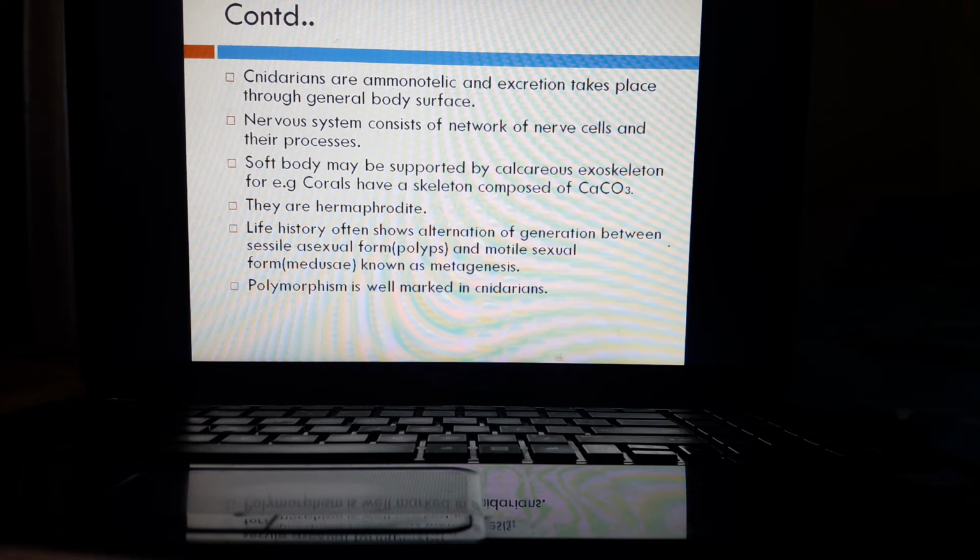They are hermaphrodite. Hermaphrodite means both types of sex organs are present in a single individual.